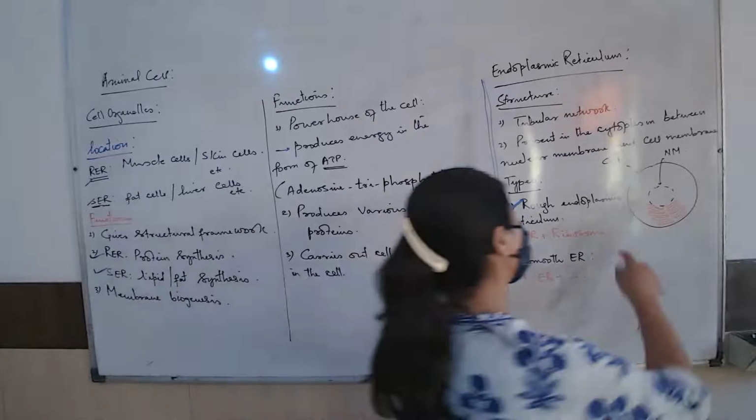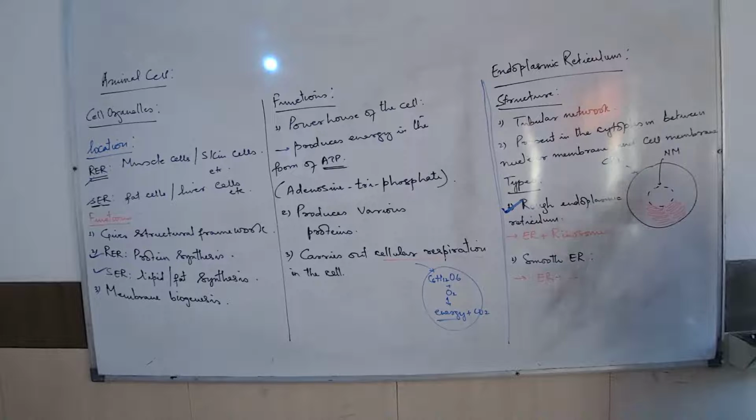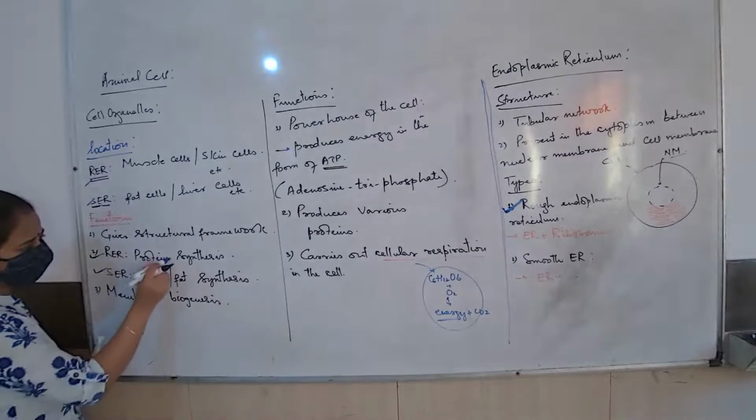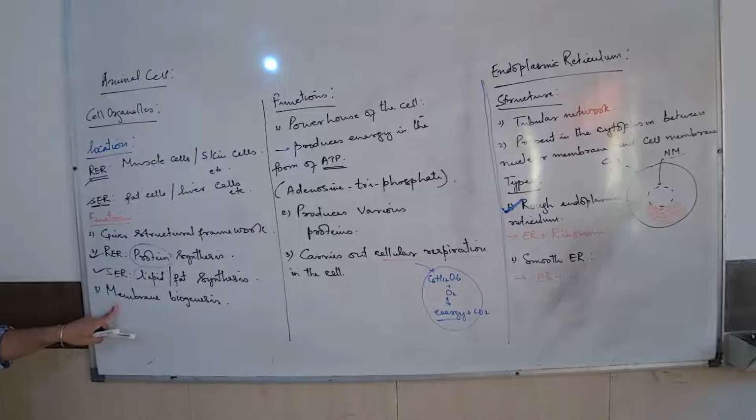Membrane biogenesis. What is the meaning of that? Now look here. I am talking about two membranes that the cell has. What are the two prominent membranes? One is the cell membrane, the other is the nuclear membrane. All the membranes that the cell has are basically made up of two components, proteins and lipids. So for every membrane to be formed, the cell should have an adequate amount of proteins and lipids. Where will these proteins and lipids be made? Who will make them? The endoplasmic reticulum. The endoplasmic reticulum is assigned the job of making the proteins and the lipids.